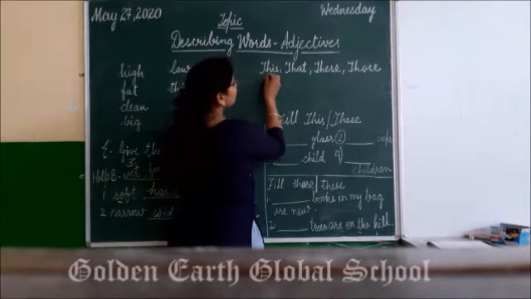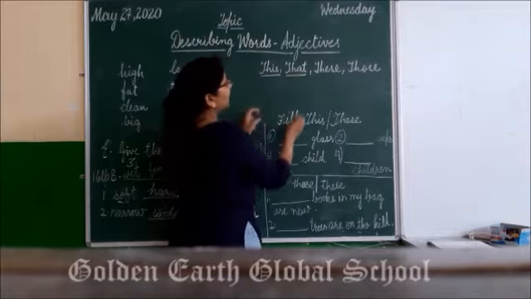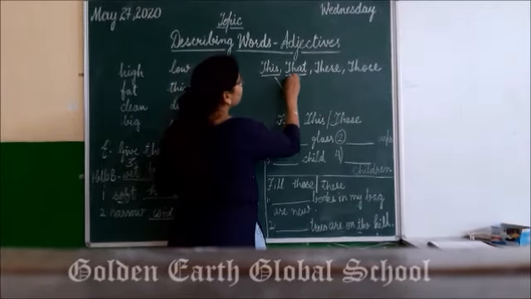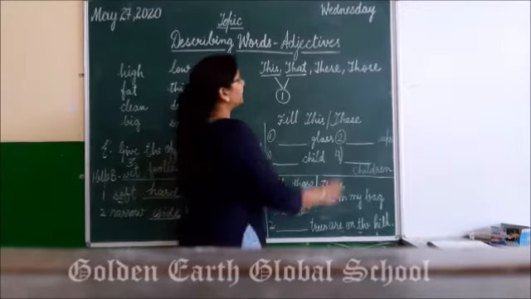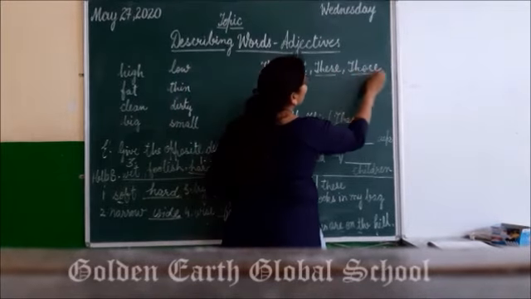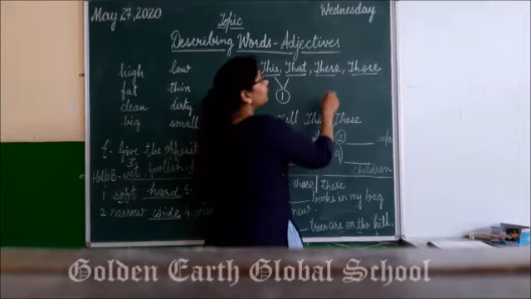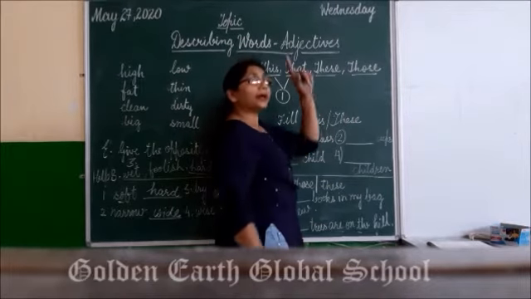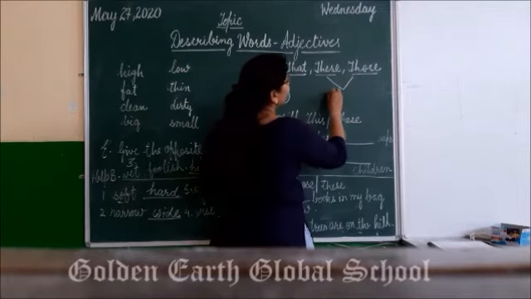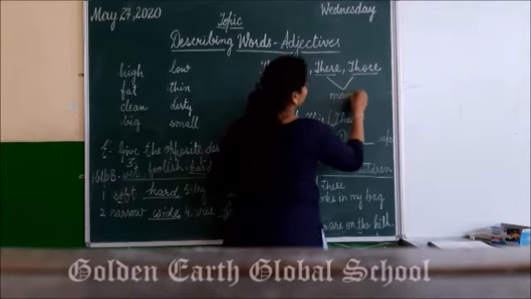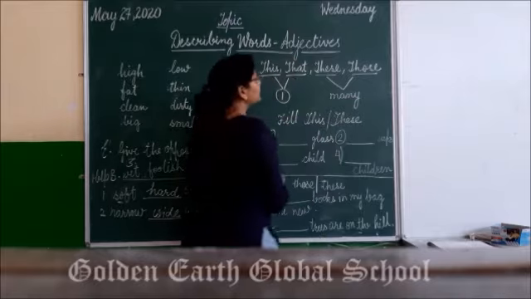Now see students, this and that are the words that we use for single things, for one thing. And these and those are the words which we use to point at the things which are more than one, means many in number. Right, students?